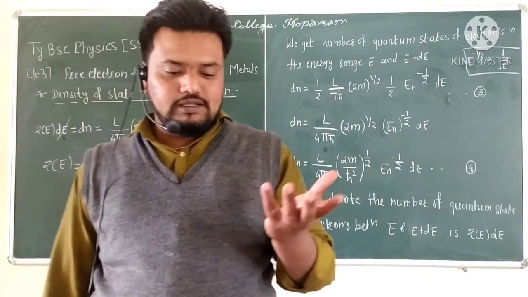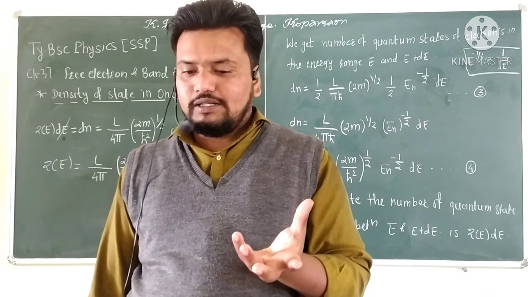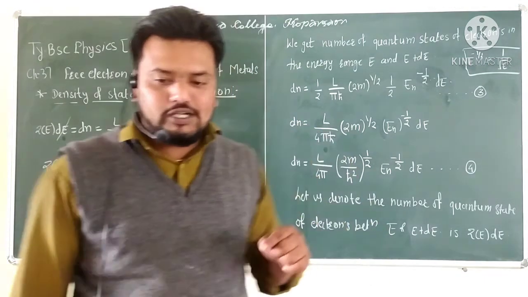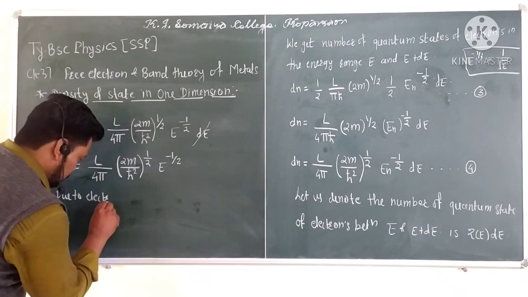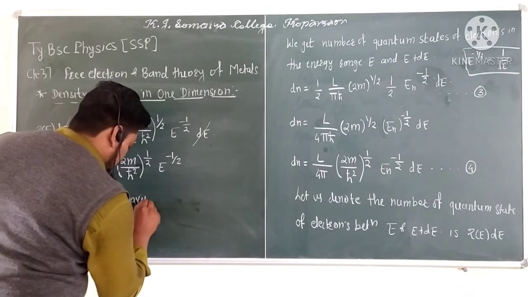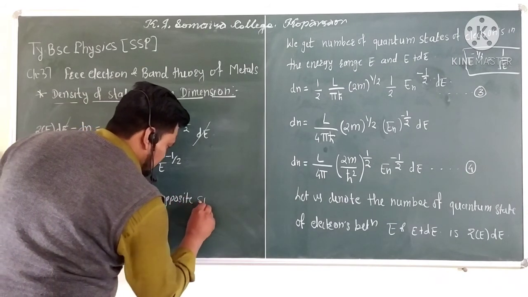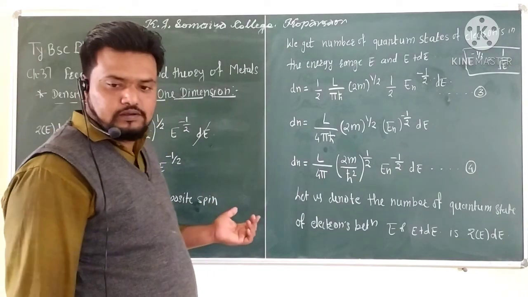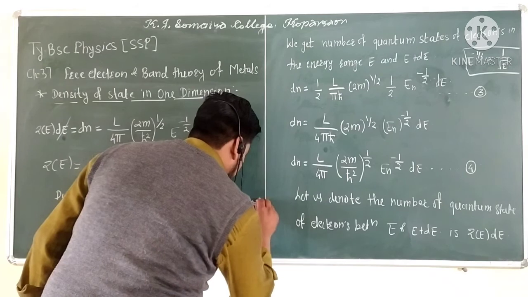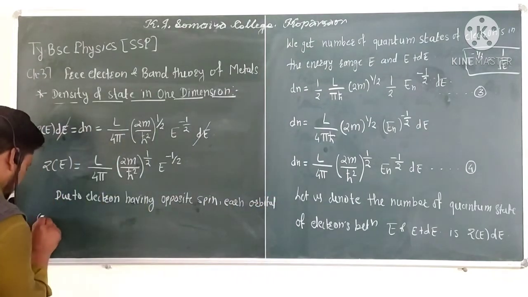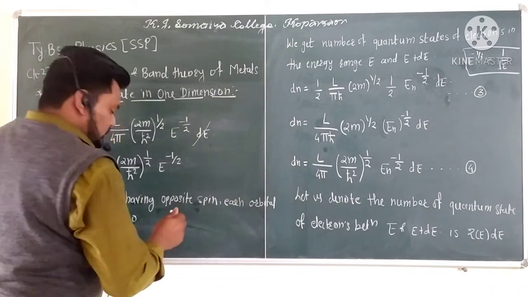But if we consider that electrons have opposite spin, each orbital can split into two states. So due to electrons having the opposite spin, each orbital can split into 2, and that's why we multiply this equation by 2.